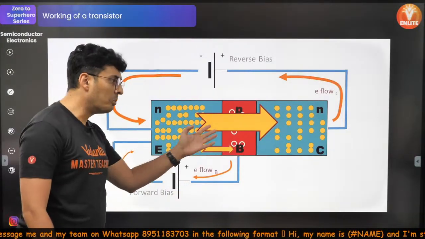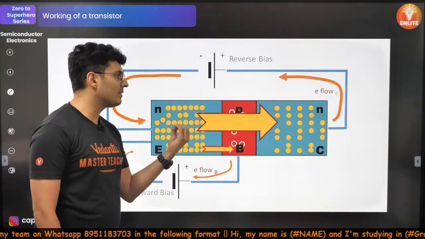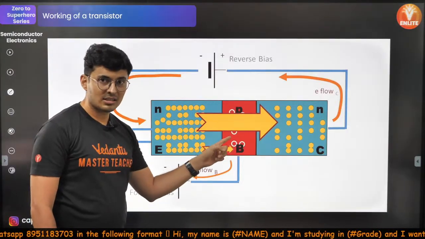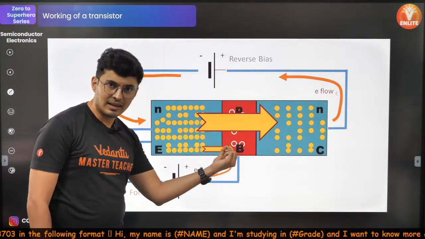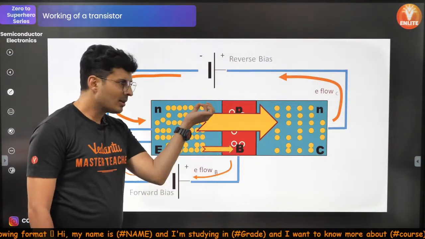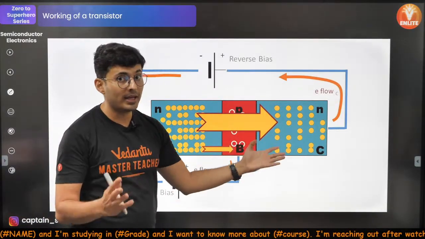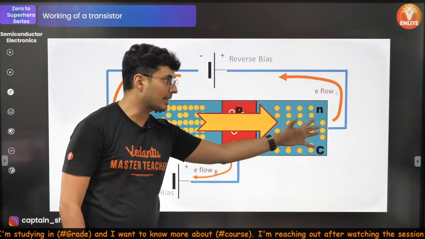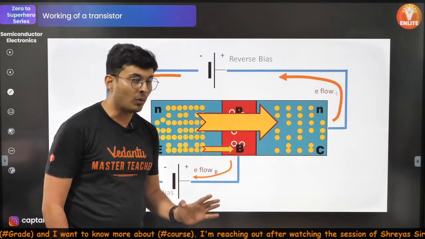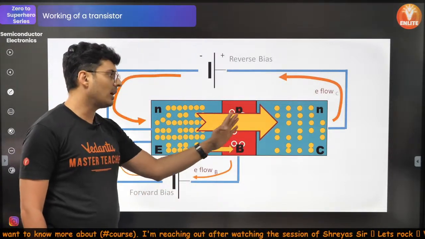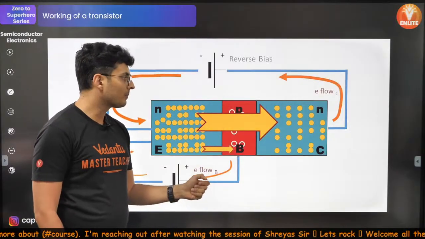Natasha has too many excess friends. The base is P type, thin, with few Pandus, very small in number over here. Again, Natashas, too many friends, too many electrons, at the collector. Okay? Now, Natasha will try to give away the friends to Pandu.